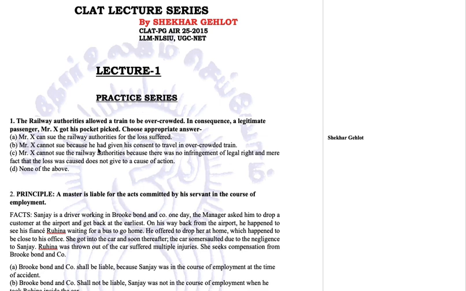Option A: Mr. X can sue the railway authorities for the loss suffered. Option B: Mr. X can sue because he had given his consent to travel in an overcrowded train. Option C: Mr. X cannot sue the railway authorities because there was no infringement of legal rights, and the mere fact that the loss was caused does not give rise to a cause of action. Option D: None of the above. Now, in this case, we'll discuss.